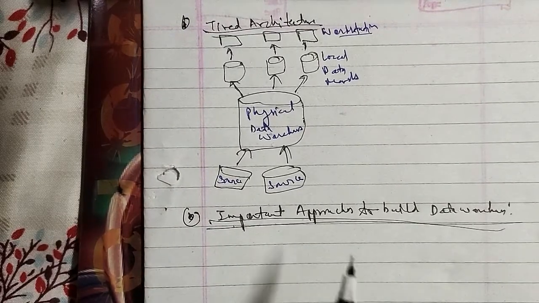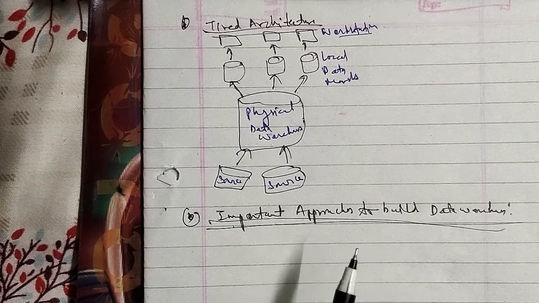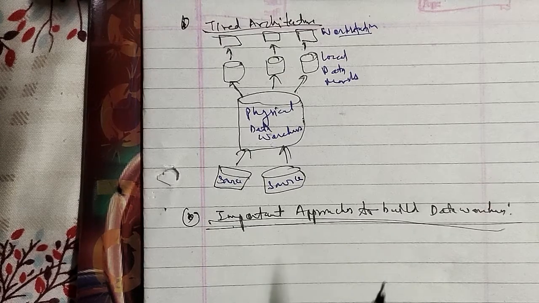There are two approaches, as I told you, and the first is the dimensional modeling technique.